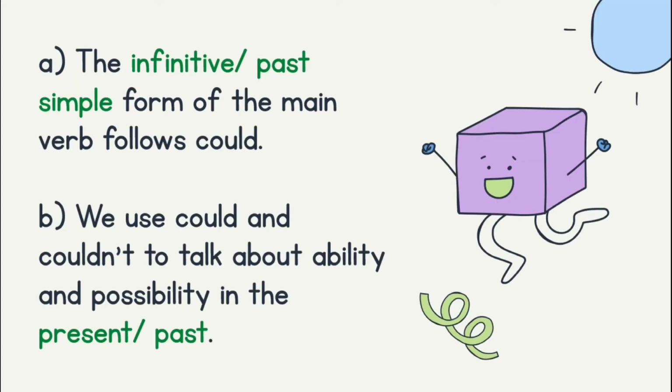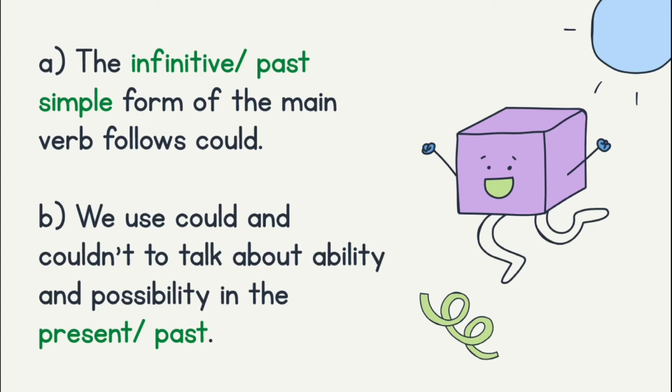Now we will look into these rules. You need to read the rules first and then complete them. For A, it mentions that the infinitive or past simple form of the main verb follows could. For B, we use could and couldn't to talk about ability and possibility in the present or past. I want you to choose one of these words to complete the rules.